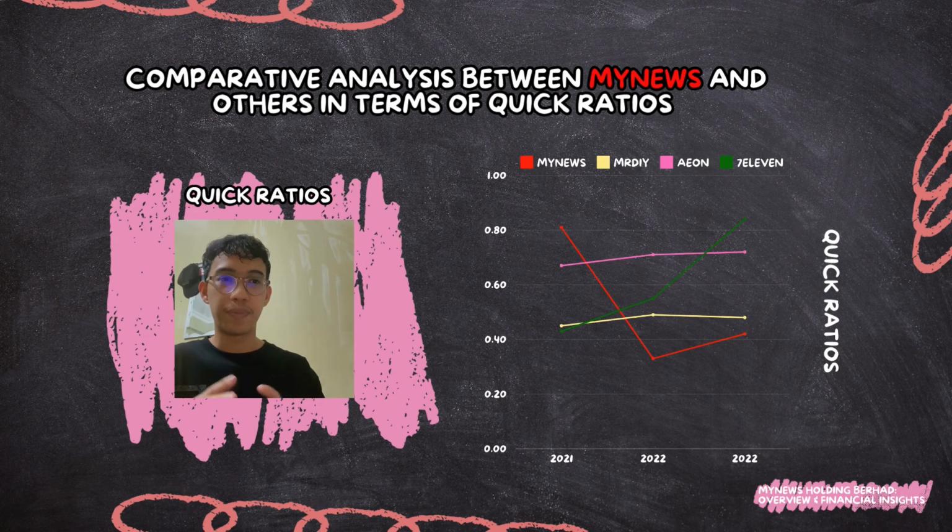This indicates the effectiveness of their financial management. Meanwhile, MyNews sadly faces challenges with significant declines in liquidity, possibly reflecting their operation or their financial strength. And lastly, we can say that Mr. DIY still remains stable but constantly has a lower ratio among the competitors. So they still need to improve, which may pose long-term risk if liabilities increase unexpectedly.